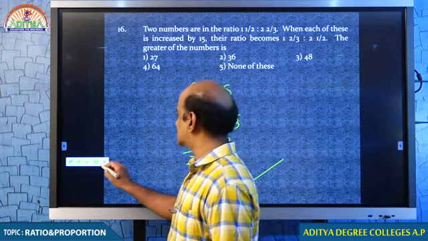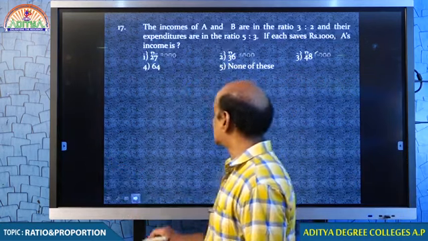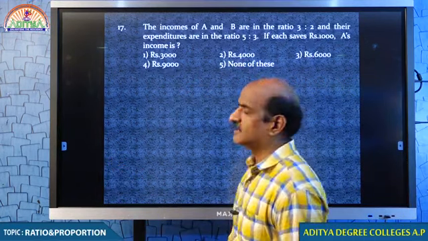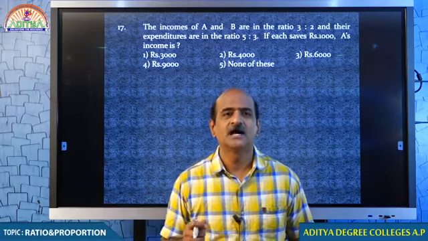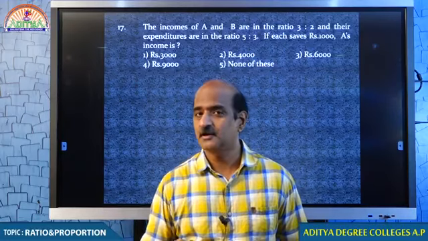Now, we move on to the next question. Please look at that. Question number 17. Here we see the application of ratio and proportion.